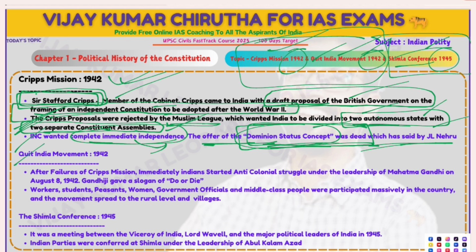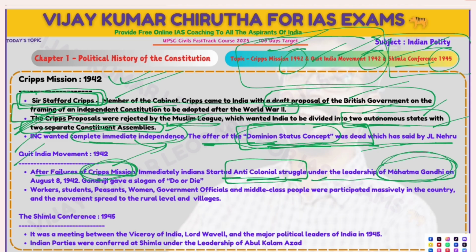Let's see the next one, the Quit India Movement. After the failure of the Cripps Mission, Indians immediately started an anti-colonial struggle under the leadership of Mahatma Gandhi. On August 8, 1942, Gandhi gave the slogan "do or die." So remember that: do or die. The Quit India Movement, QIM.